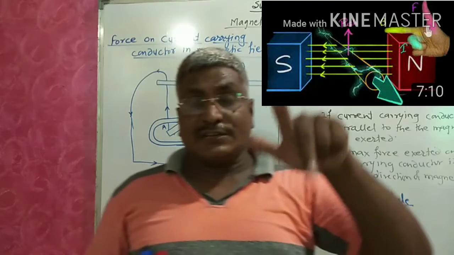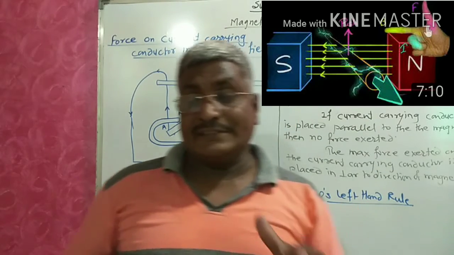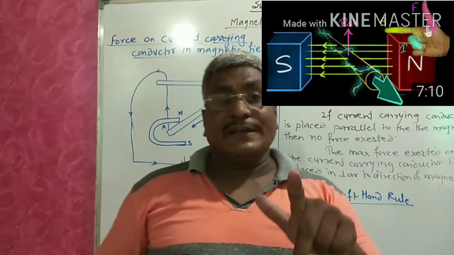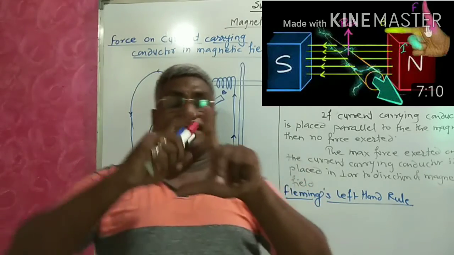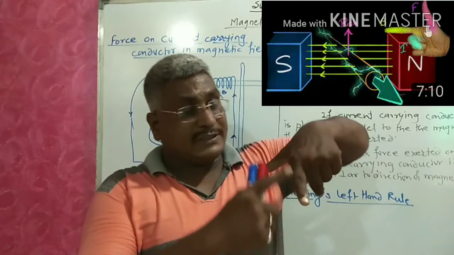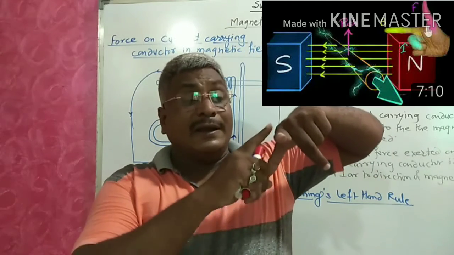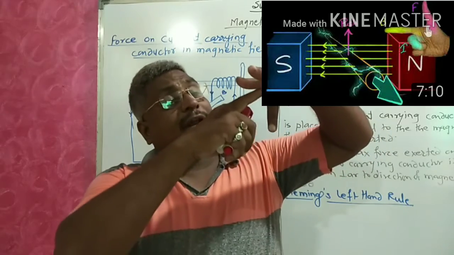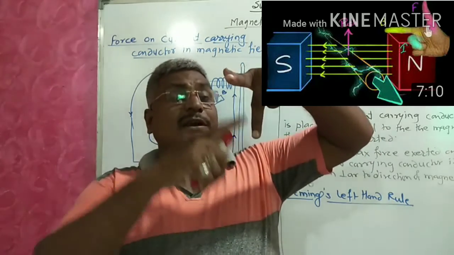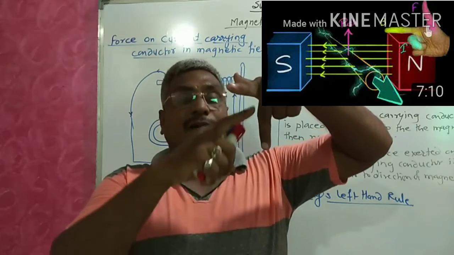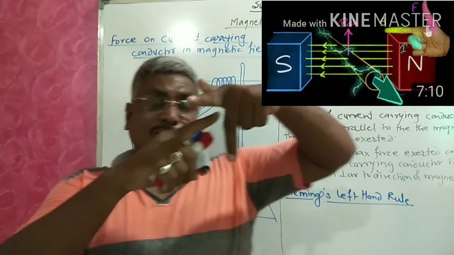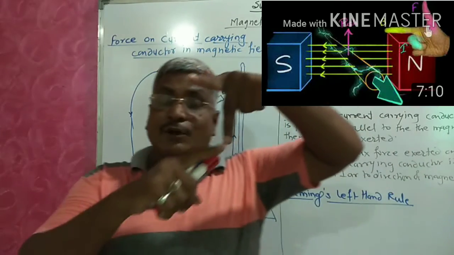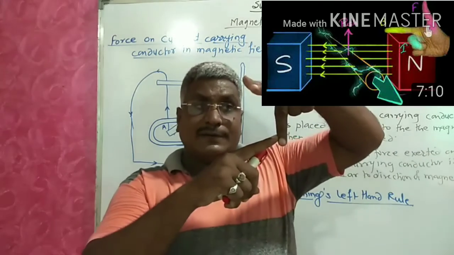Then adjust your fingers in such a way that the forefinger points in the direction of the magnetic field. Middle finger represents the direction of current.